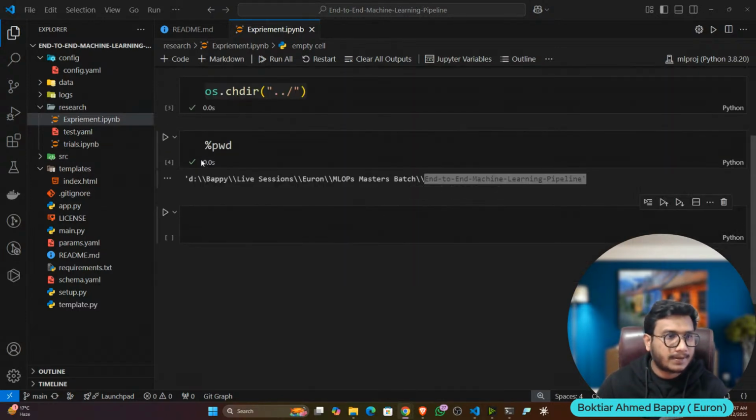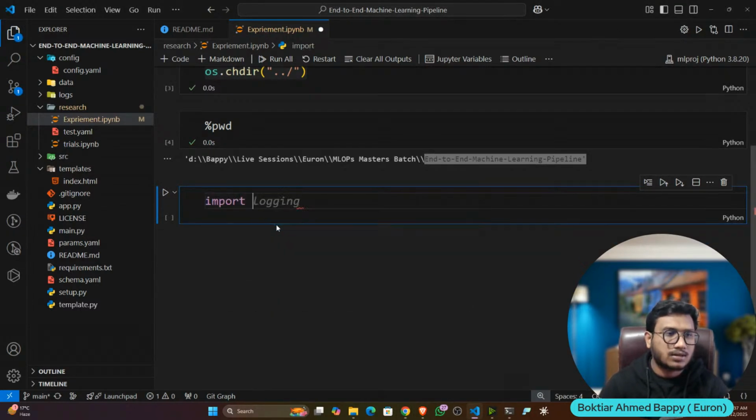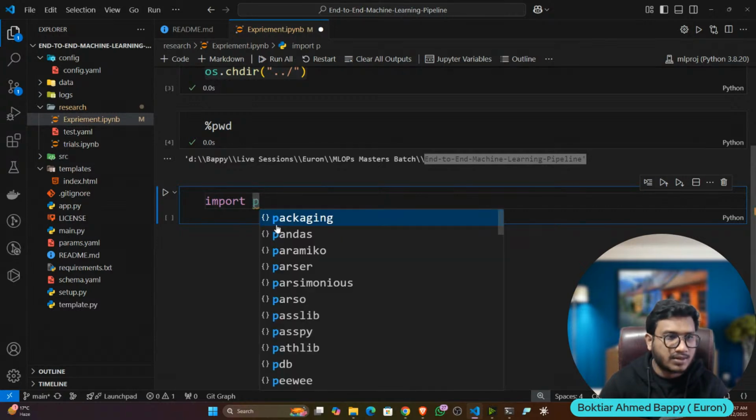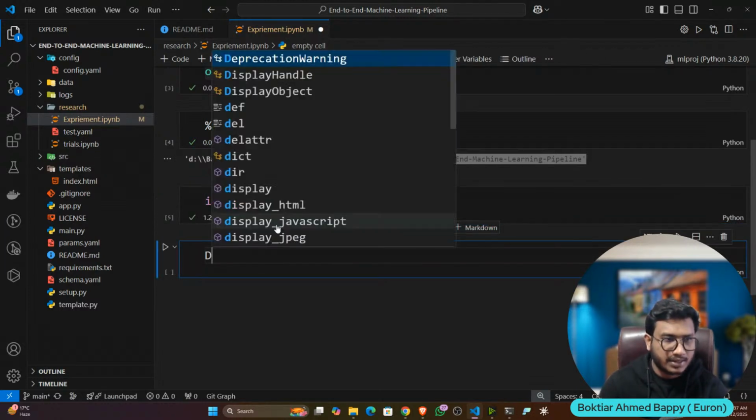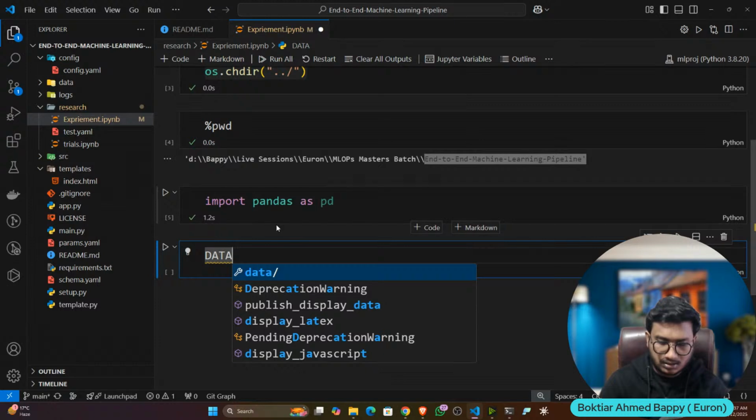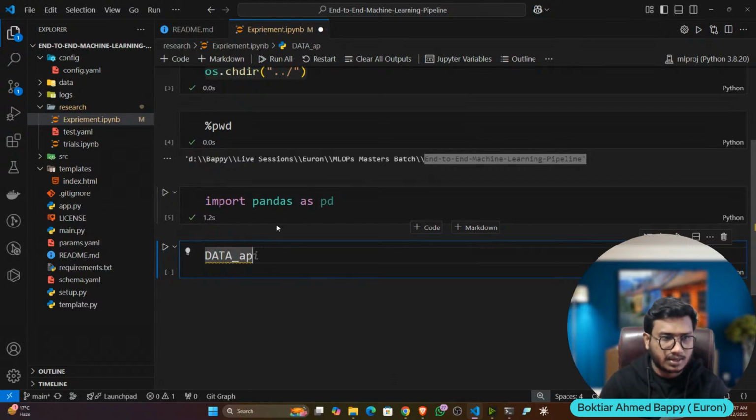Fine. Now next thing, let's try to load the data. For this, I'm going to use pandas. I think you are already familiar with the pandas library. With pandas, we can load any kind of CSV data, Excel data, JSON data, any kind of data, and we can do the manipulation. So import pandas as pd. Then I'll define my data path, data_path.